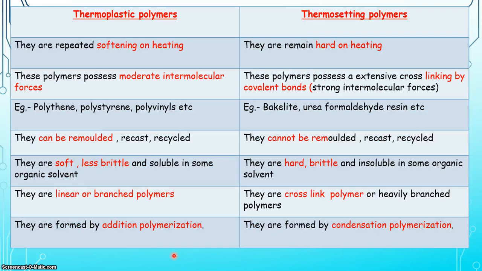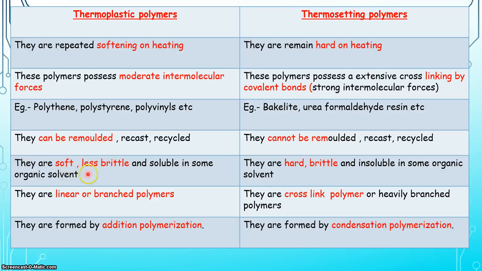A short comparison between thermoplastic polymer and thermosetting polymer. As we have already discussed both the terms in detail, let us take a short view of the comparison. Thermoplastic polymer softens on heating, thermosetting polymer remains hard on heating. Thermoplastic polymer possesses moderate intermolecular forces. Thermosetting polymers have strong intermolecular forces. Thermosetting polymers cannot be remolded. Thermoplastic polymer can be remolded.